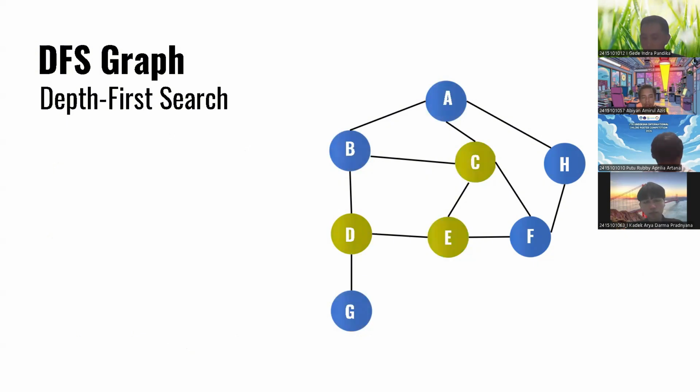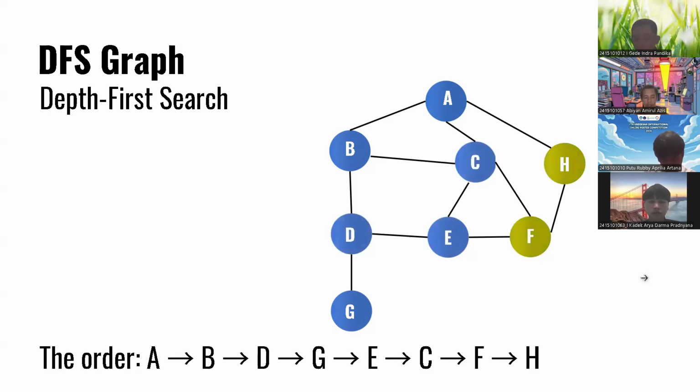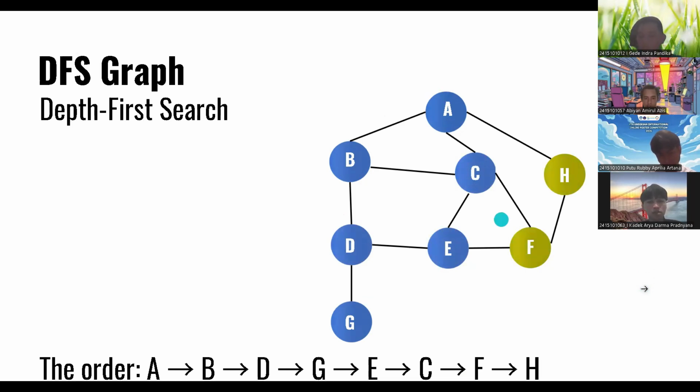G is not connected to anyone, so the node is tracked back to D, to E, to A, to C. After C, the track goes to F and to H. That's the DFS graph traversal.